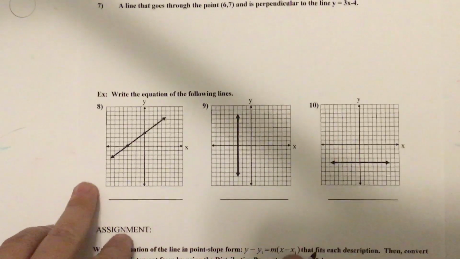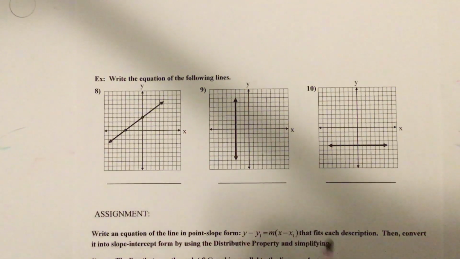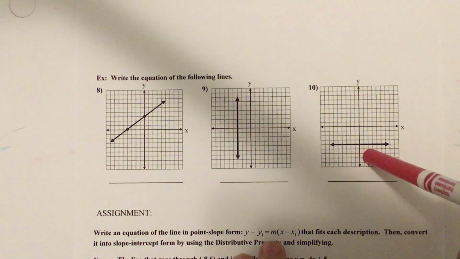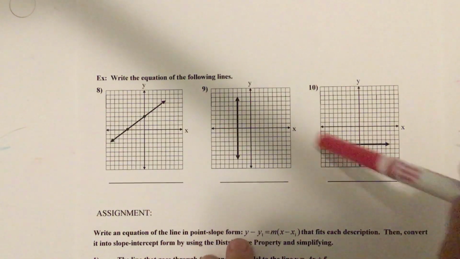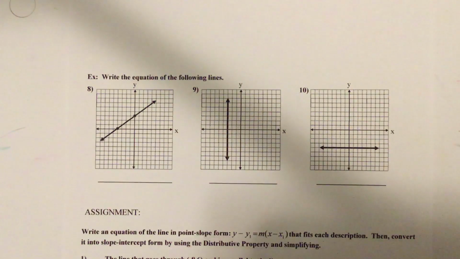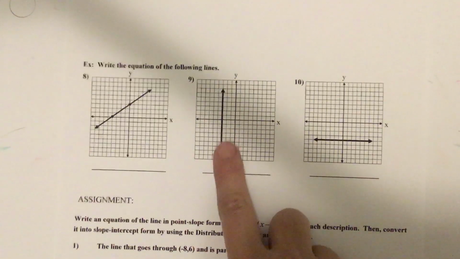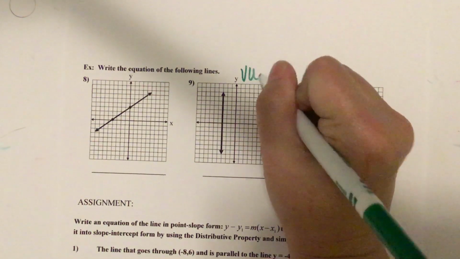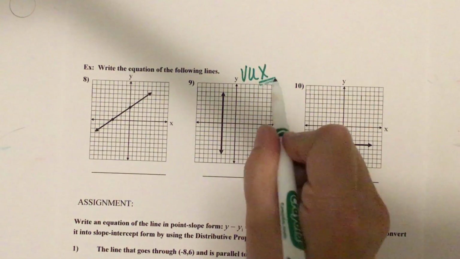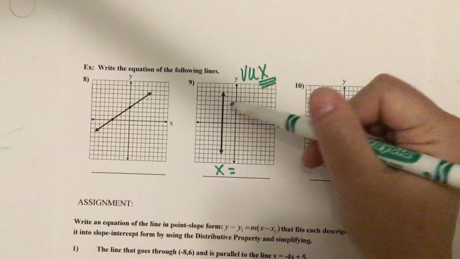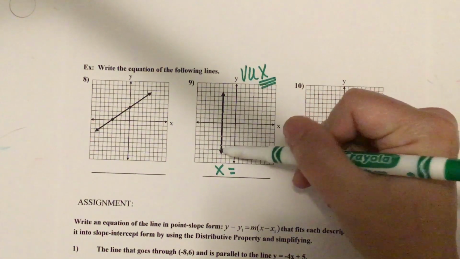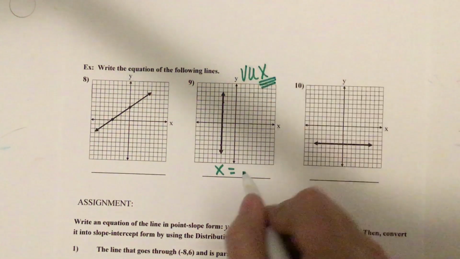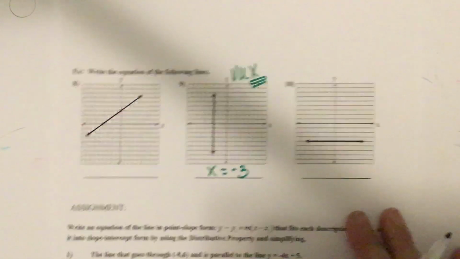Now, 3 more. I want to write the equation of the following lines. So you see a diagonal line, a vertical line, and a horizontal line. So if it is vertical or horizontal, it's either hoy or bucks. Who do you think this one is? It's a vertical line, so it's going to be bucks. So it's going to be x equals, and then what is your x everywhere right here? You are left 1, 2, 3, so your x is a -3 everywhere on that line, and that's its equation.